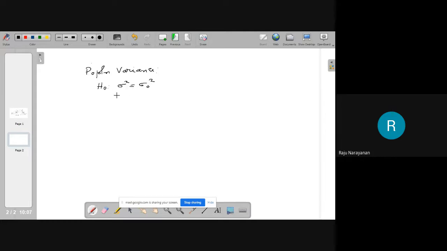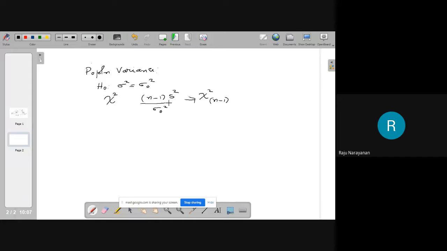Here what is the sample statistic we have to use? Chi-square statistic: n minus 1 into S square by sigma naught square. This follows chi-square with n minus 1 degrees of freedom.